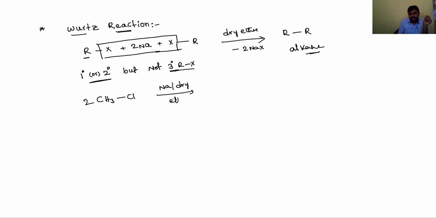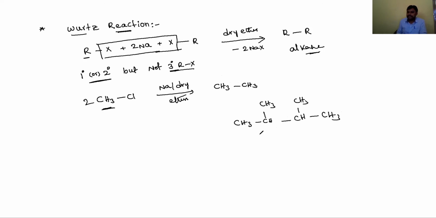If sodium metal and dry ether are given, you have to think it is the Wurtz reaction. The alkyl halide has one carbon, and the product has two carbons, because 2 moles react and produce CH3-CH3. In JEE or NEET examinations, if you want to prepare an alkane like CH3CH(CH3)CH(CH3)CH3, its name is 2,3-dimethylbutane.